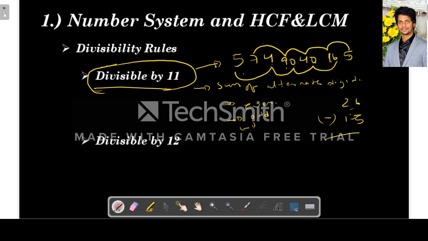So what is the difference? It is 11. If this difference is either 0 or a multiple of 11, like 11 or 22, then this number is divisible by 11.